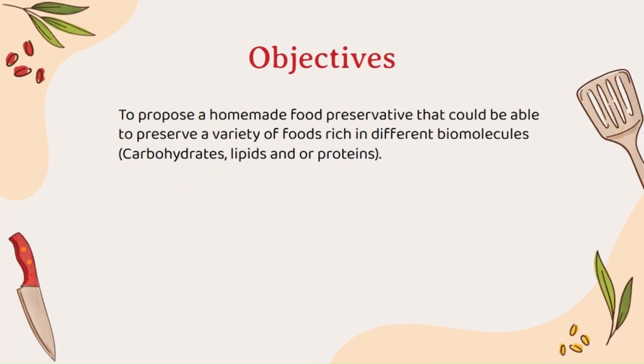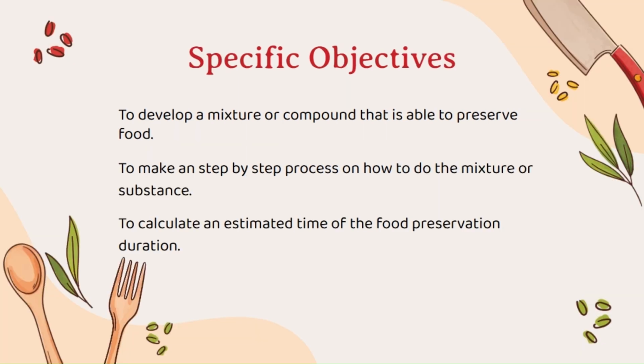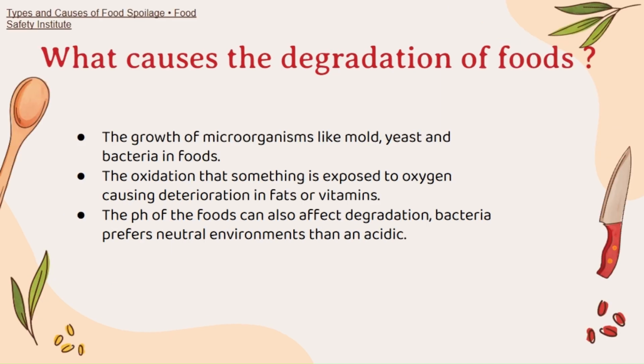The objective is to propose a homemade food preservative that could be able to preserve a variety of foods rich in different biomolecules like carbohydrates, lipids, or proteins. Specific objectives are to develop a mixture or compound that is able to preserve food, also to make a step-by-step process on how to do the mixture or substance, and to calculate an estimated time of the food preservation duration.